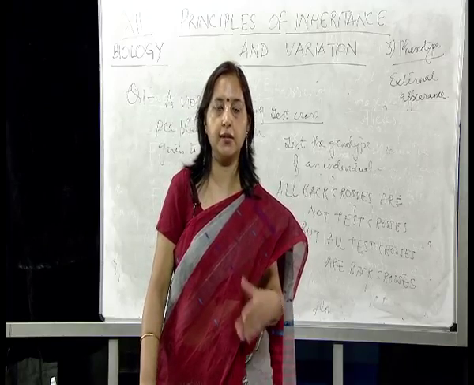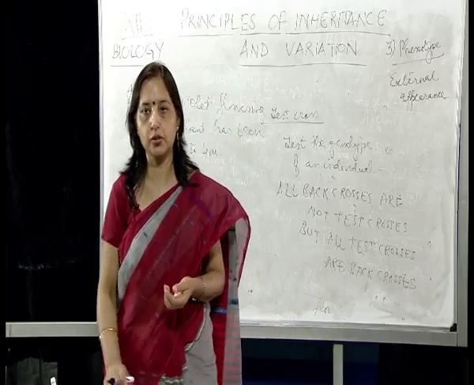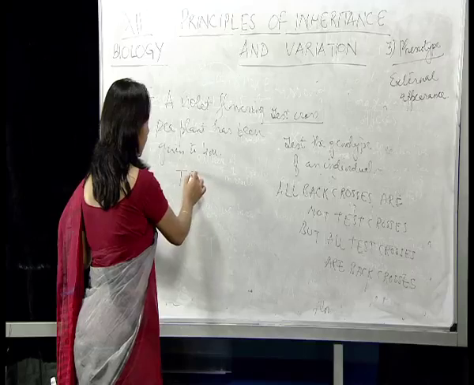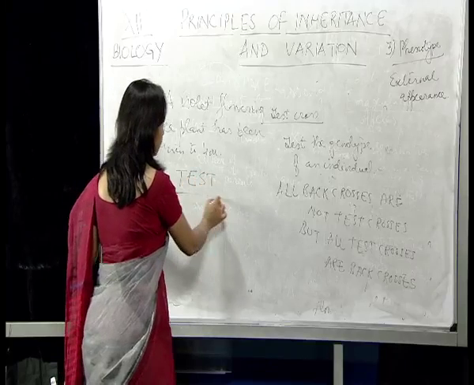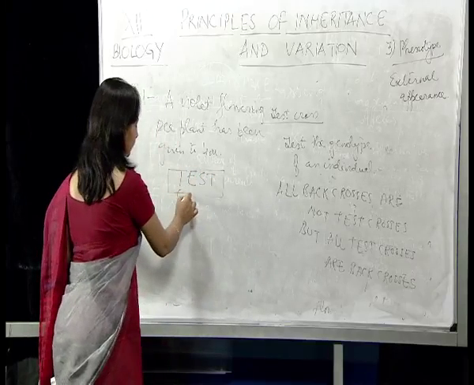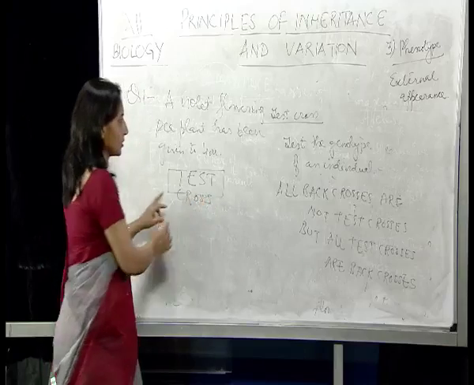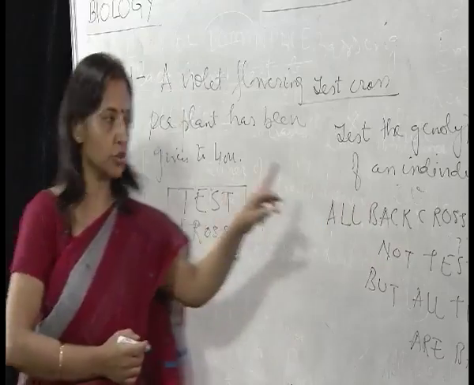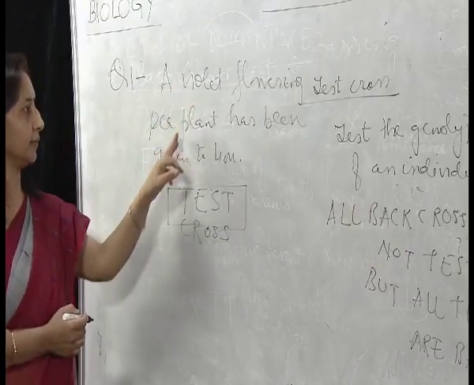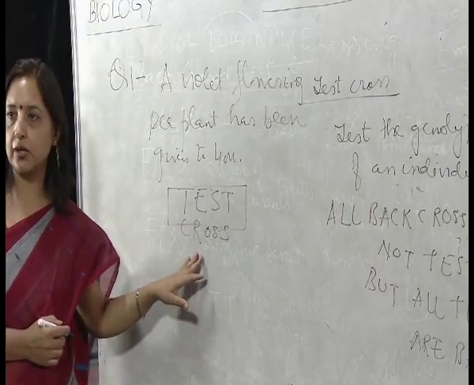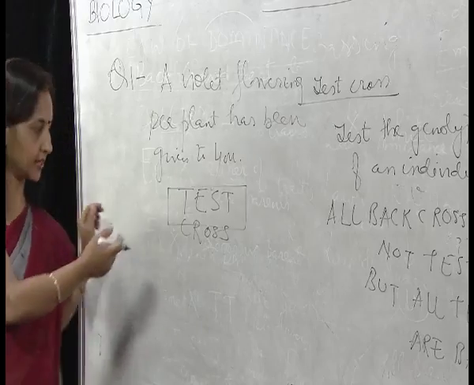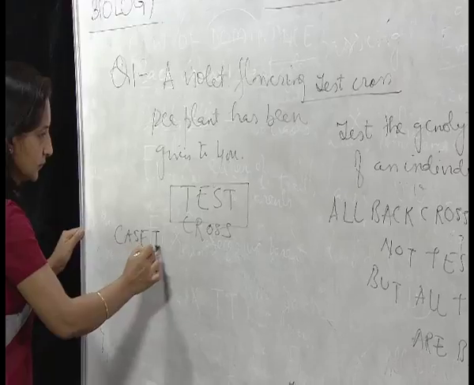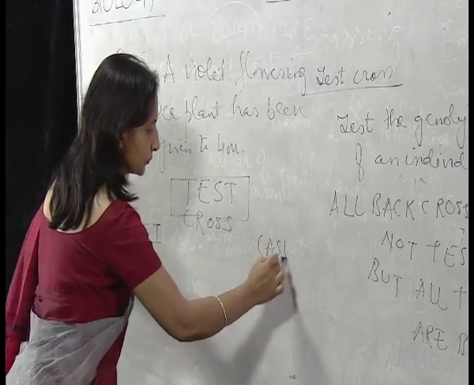In other words, whether it is homozygous or heterozygous. So what will you do? As I said, we will subject this flowering plant to test cross, because test cross is used to test the genotype of an individual. So we will subject this violet flowering plant to the test cross and we'll find out the results. Let's see the results. So we can have case 1 and case 2.